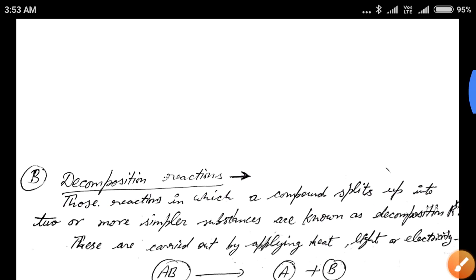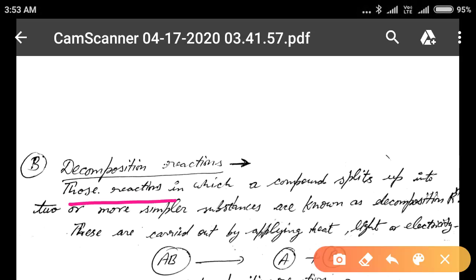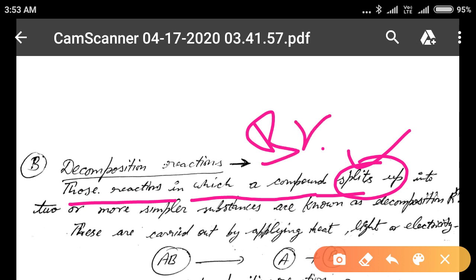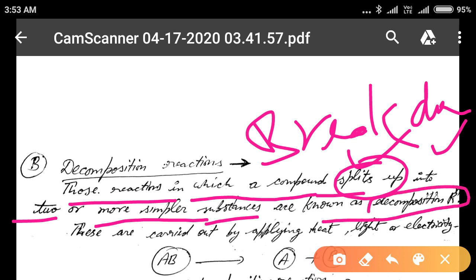Decomposition reactions are those reactions in which a compound splits up, that is, breaks down into two or more simpler substances. Two or more simpler substances are known as the decomposition reaction.